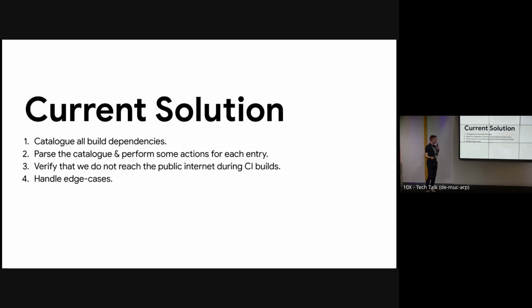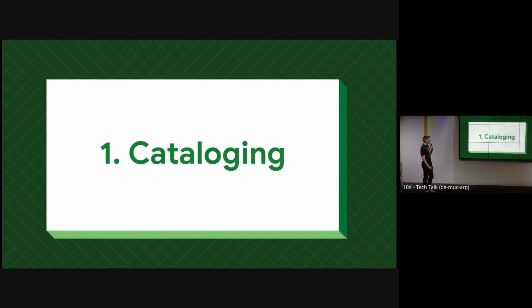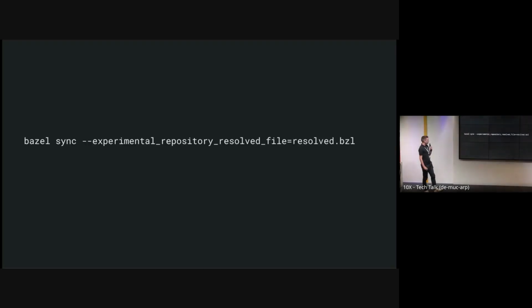So moving on to our current solution, it still isn't perfect, but it works well for us. It's basically a semi-automated mirroring solution that uses some useful Bazel features. We start off by cataloging our build dependencies. Then we parse the catalog and perform some actions for each entry. Then we verify, and finally, we handle some edge cases.